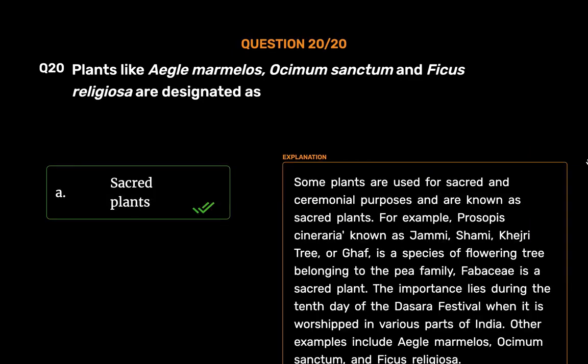Sacred plants. Some plants are used for sacred and ceremonial purposes and are known as sacred plants. For example, Prosopis cineraria, known as Jammi, Shami, Khejri tree, or Guff, is a species of flowering tree belonging to the pea family, Fabaceae. It is a sacred plant. Its importance lies in the 10th day of the Dussehra festival, when it is worshipped in various parts of India. Other examples include Aegle marmelos, Ocimum sanctum, and Ficus religiosa.